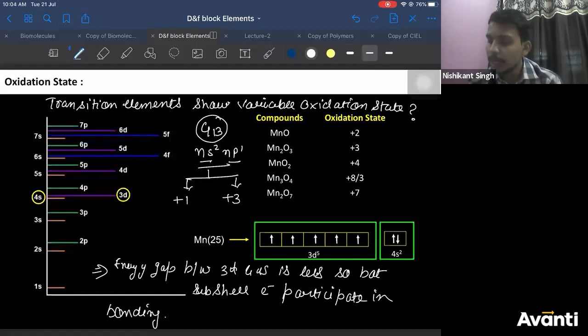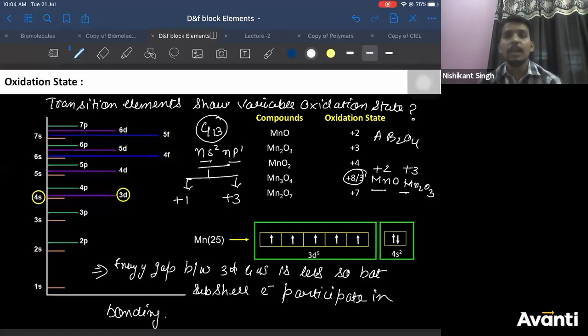Mn3O4 can be written as a mixture of MnO and Mn2O3. That means it contains +2 and +3 both. So if you take the average of +2 and +3, it comes out to 8/3. Is that clear? These are called mixed oxides. I think we have discussed it also. In AB2O4, where +2 and +3 were there, +3 goes to octahedral and +2 goes to tetrahedral. We have discussed all this in solid state.